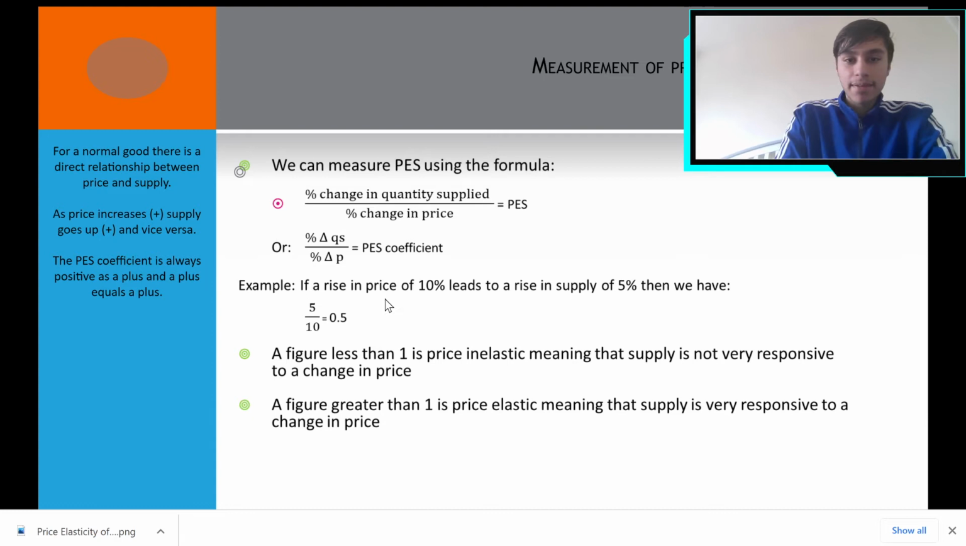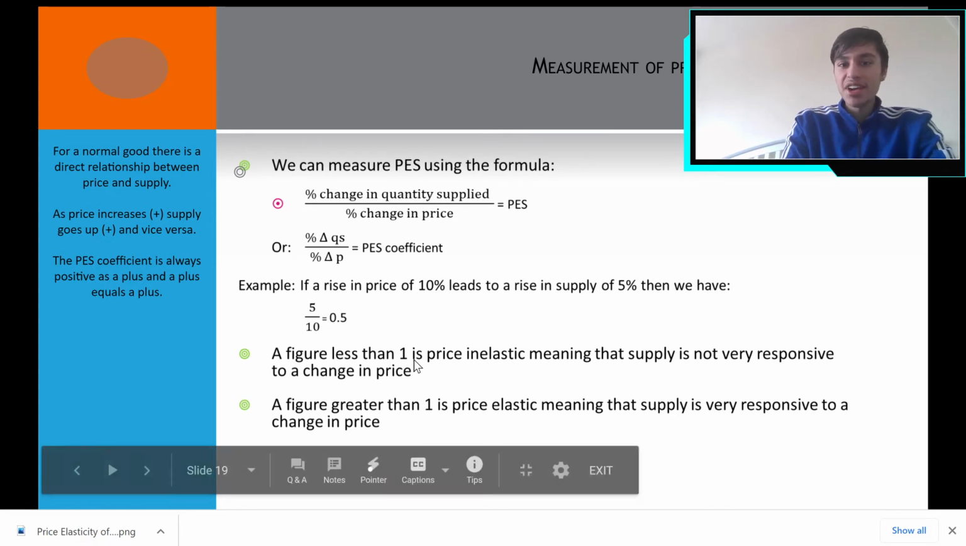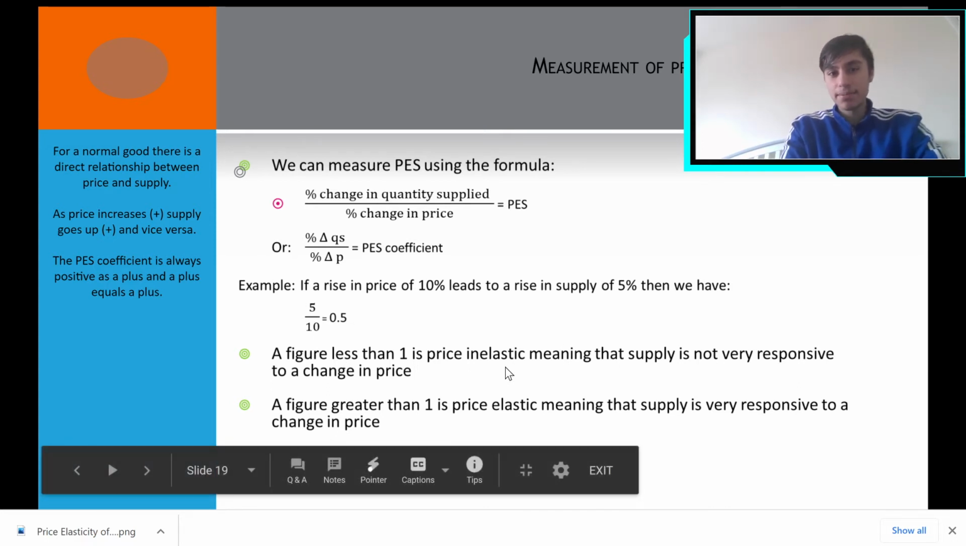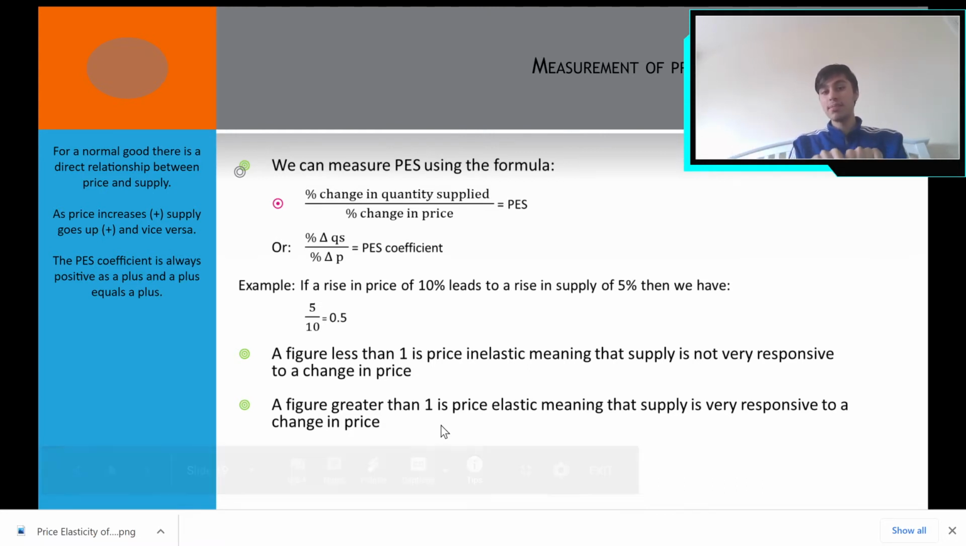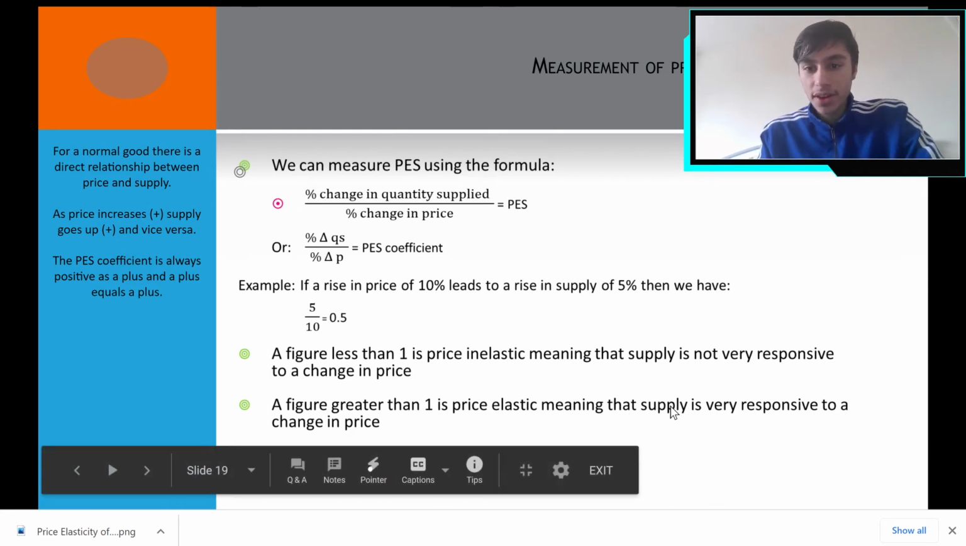So if a rise in price of 10% leads to a rise in supply of 5%, then we have the coefficient as 5 upon 10, which is equal to 0.5. A figure less than 1 is price inelastic, because if it's less than 1, we say that it's not very responsive. And if it's greater than 1, we say it's price elastic. Elastic means a lot. So greater than 1, elastic, which means the supply is very responsive to a change in price.